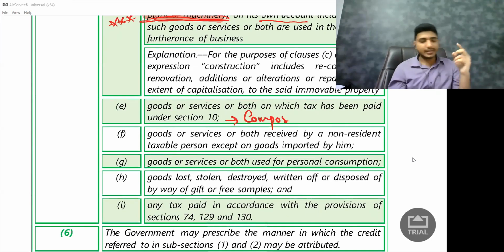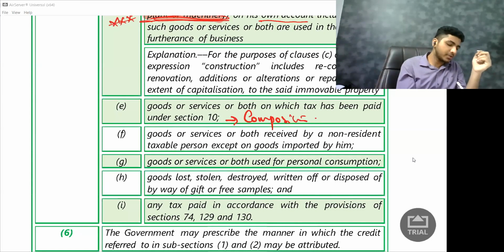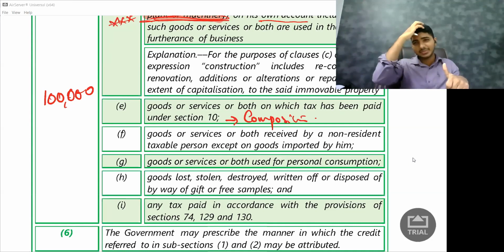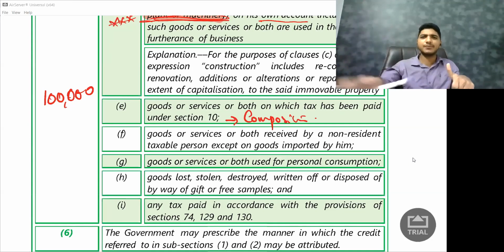Let us say I purchased items worth rupees 1 lakh from a composition dealer. First question is, will he give me a tax invoice? Answer is no. He will give me a bill of supply. I don't know why they inserted this particular provision here, because he is giving a bill of supply. In section 16 they say, for me to avail credit, I should have a tax invoice with me. Since I don't have a tax invoice, there is no way I can claim the credit. But still, if there is any confusion, they are solving the confusion here.